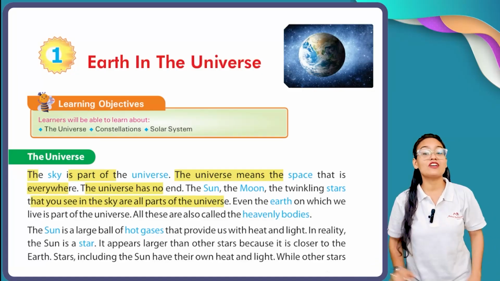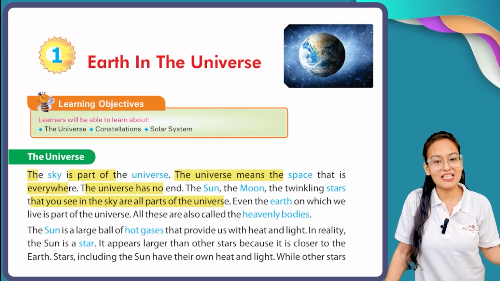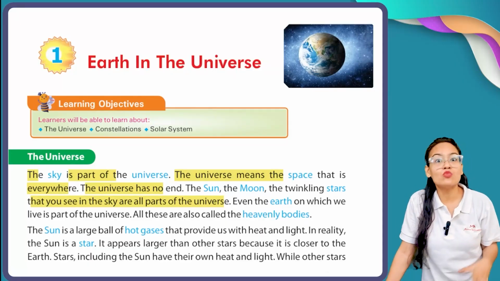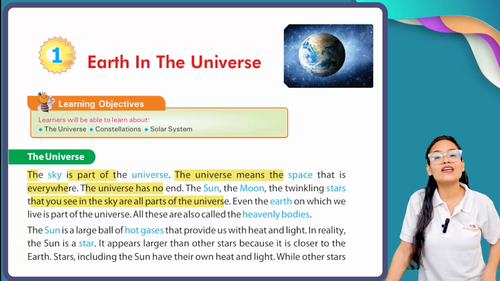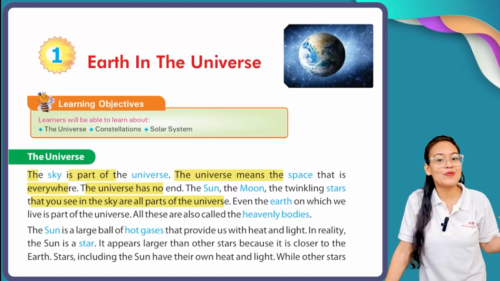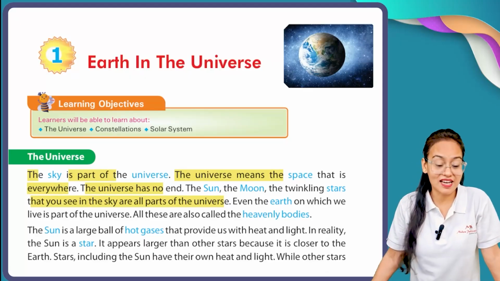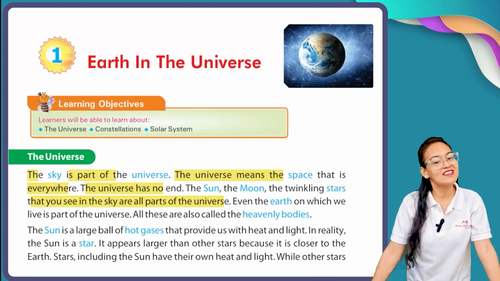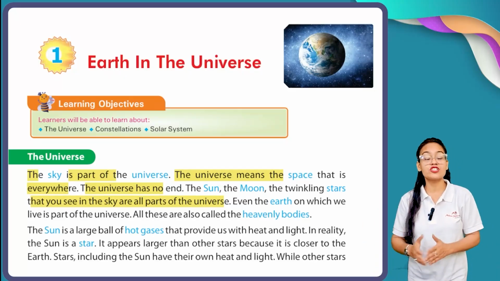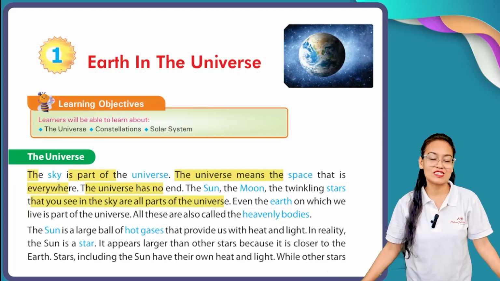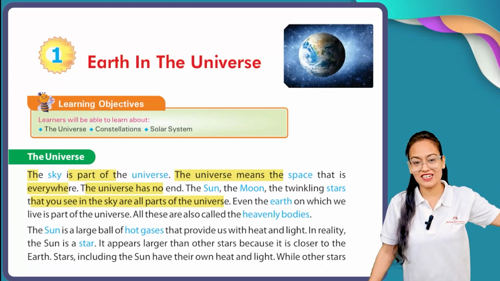So my dear students, if I talk about the parts of the universe: the sun which we see in the daytime, and the moon which we see at nighttime, and our twinkling stars, the stars which are continuously blinking, which we can see at night, all these are part of our sky. So what is the meaning of universe? The universe is the portion which is present everywhere in our space. And what are the parts of the universe? Sun, moon, twinkling stars. Okay, now let's move.